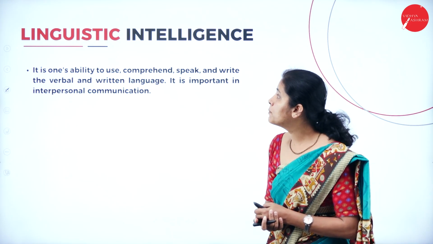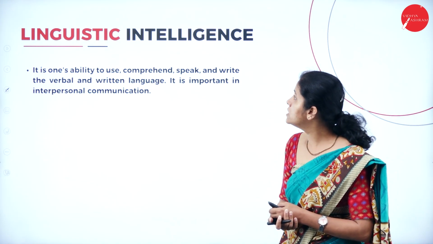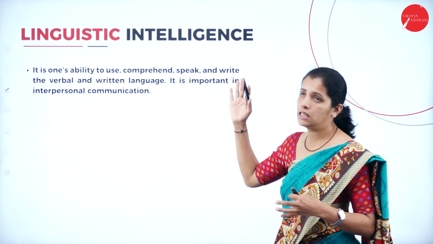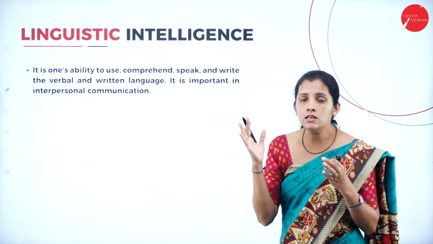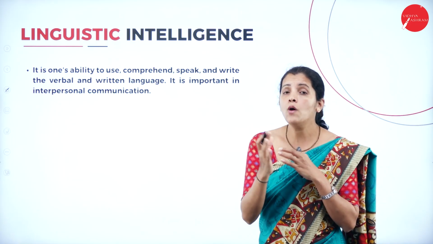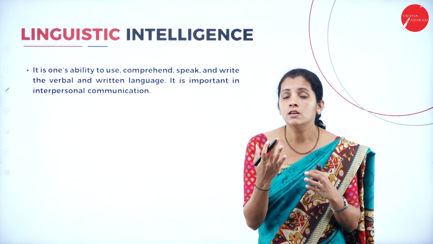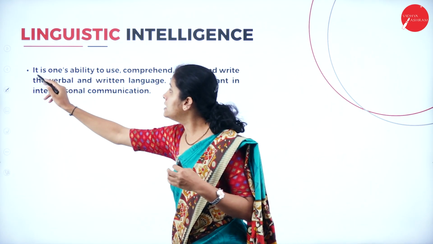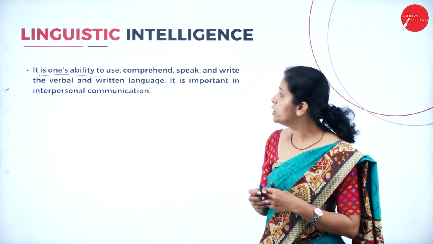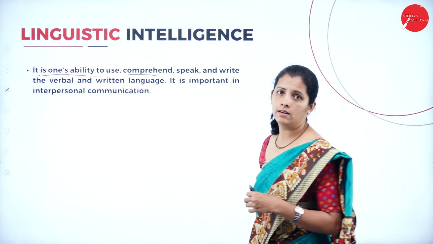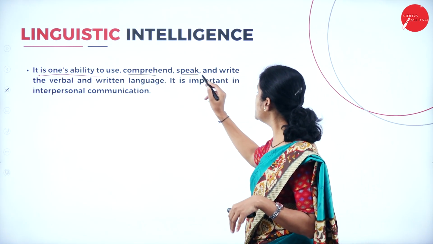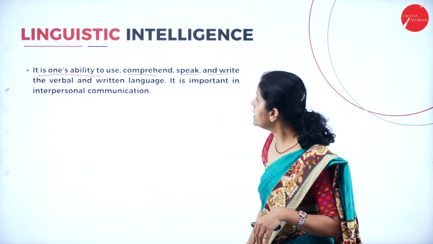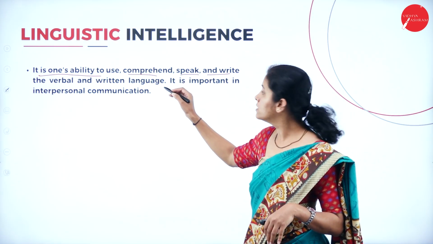Moving further, I'm going to have linguistic intelligence. So what is linguistic intelligence? If I consider human beings, how are they going to communicate? Through oral language. It is one's ability to use, comprehend, speak and write verbal and written language.